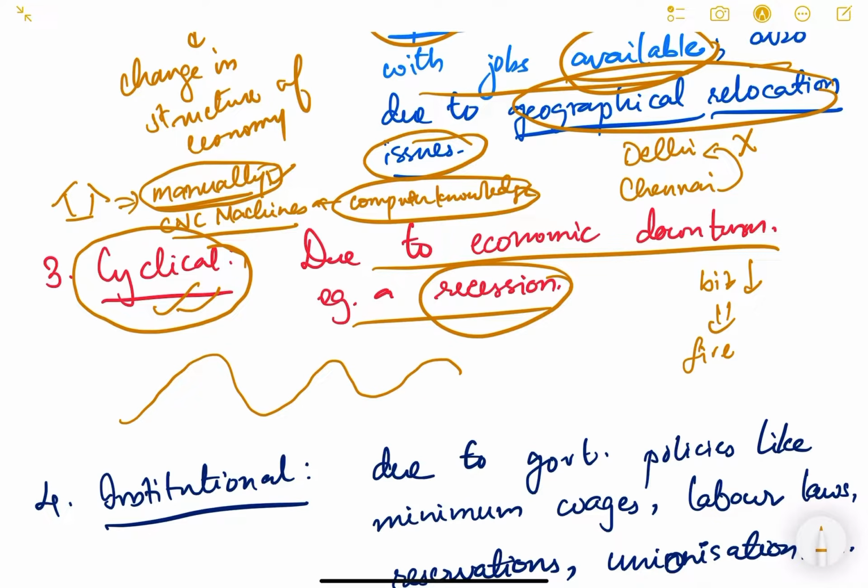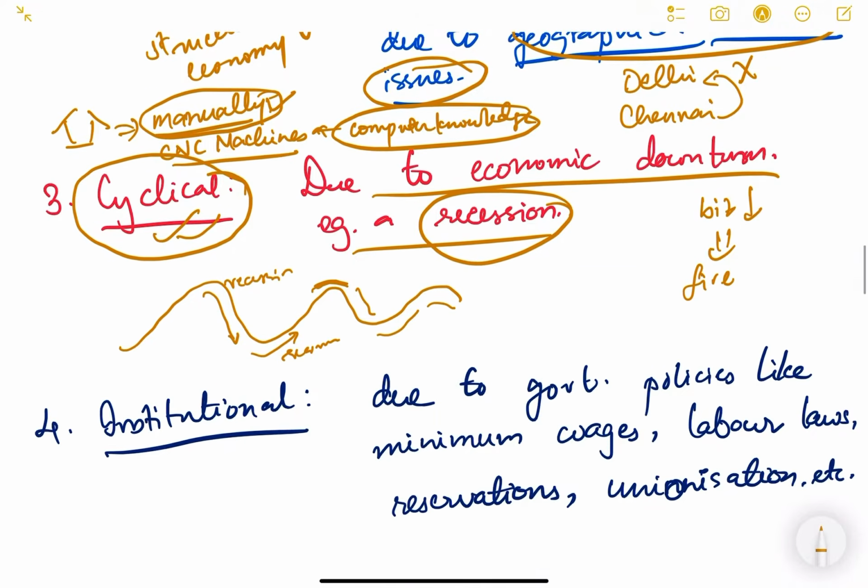In the economy there are always cycles. Sometimes the economy goes into recession, then it recovers, then the economy is performing very well, growing very well, then again recession comes. So because of this cyclical movement of the economy, whatever unemployment comes is known as cyclical unemployment.